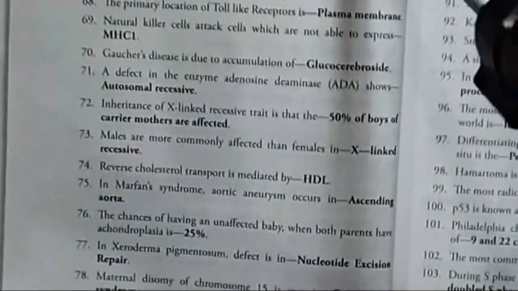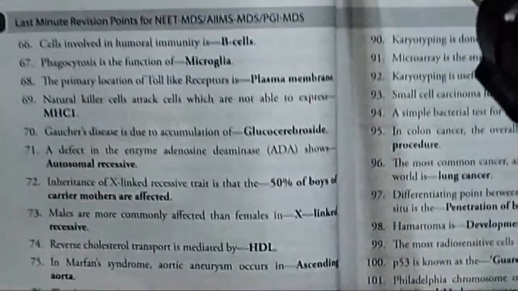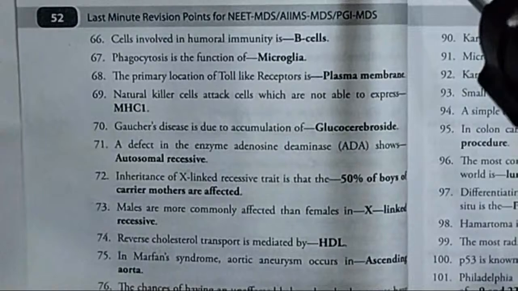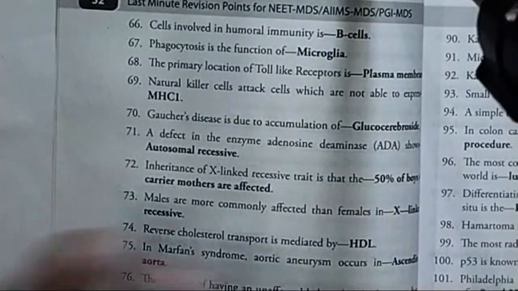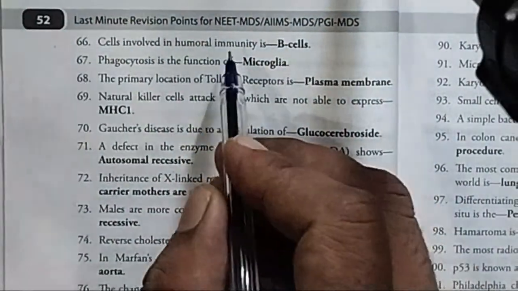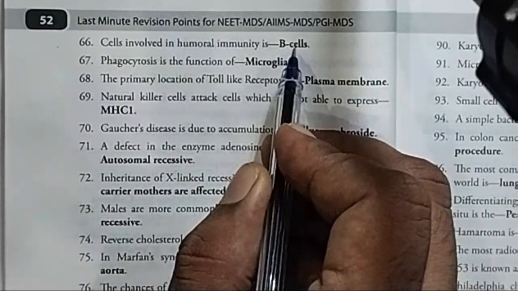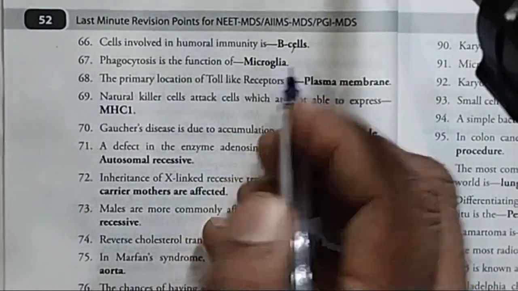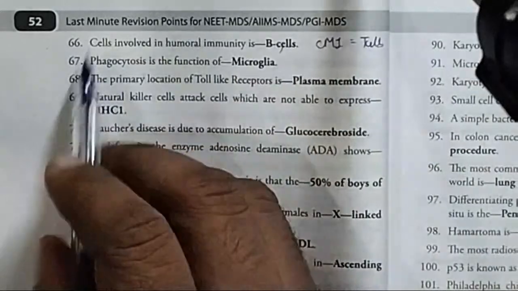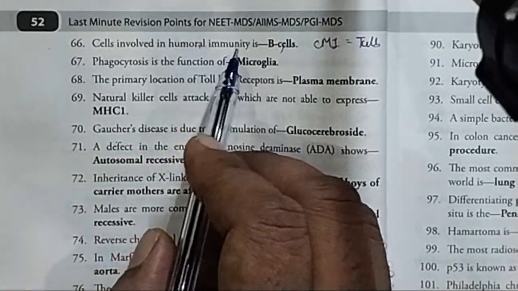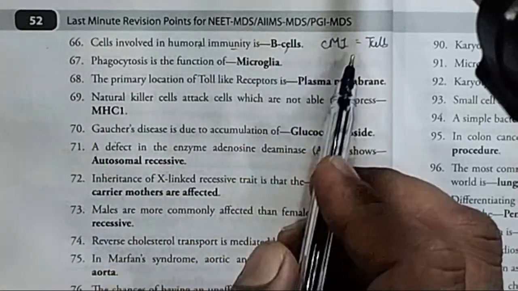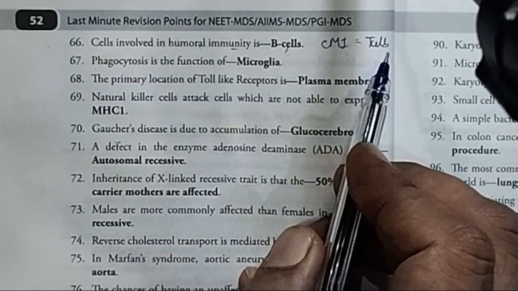Starting with the first very important MCQ, what they can frame is: the cell involved in humoral immunity. So do remember, the cells involved in humoral immunity are the B cells, while cell mediated immunity is mediated by the T cells. Humoral immunity is the immunity conferred by the antibodies. This is mediated by the B cells, whereas cell mediated immunity is conferred by the T cells.